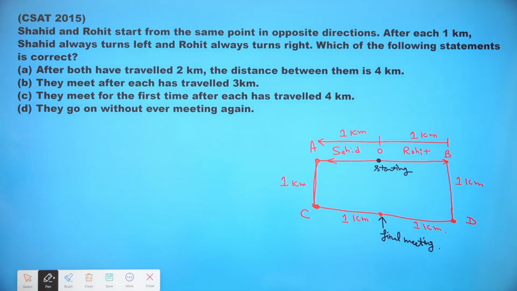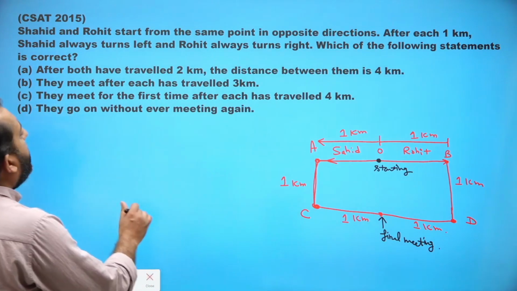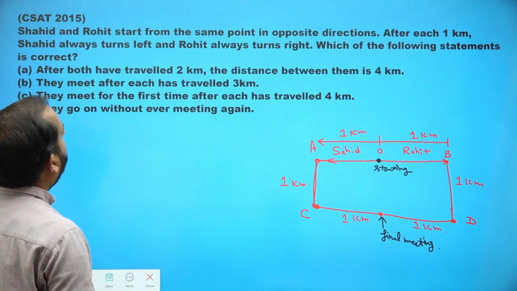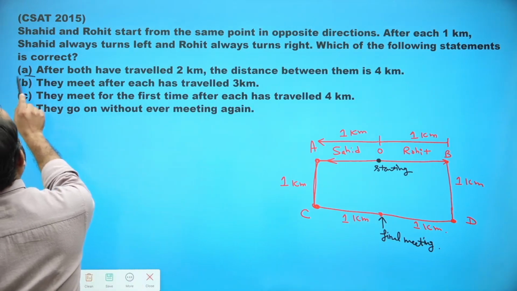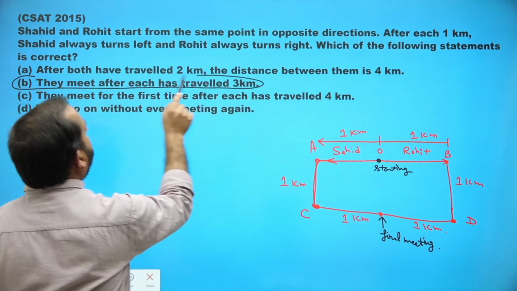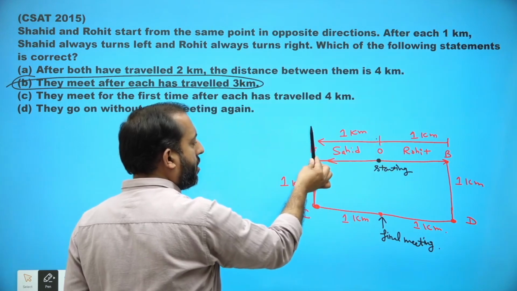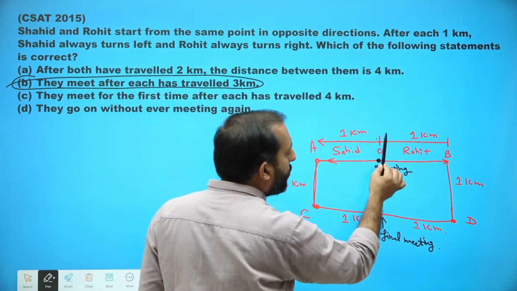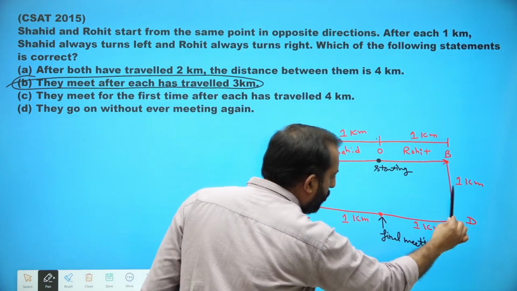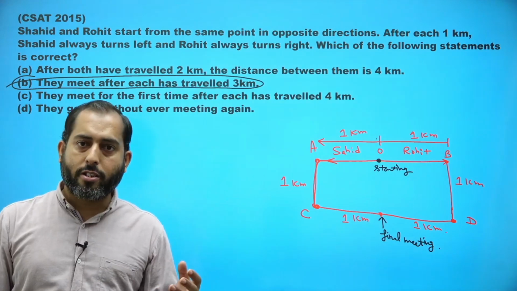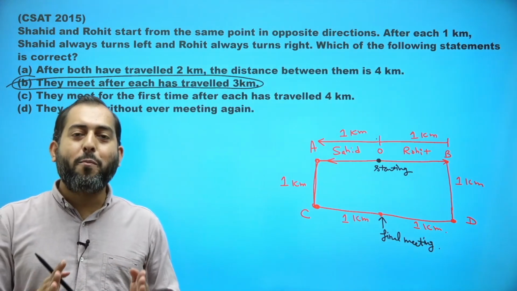Now, I can see they met for the first time when each had covered 3 kilometers. If you talk about Shahid, 1, 2, 3. If you talk about Rohit, 1, 2, 3. So they met each other after traveling 3 kilometers. So this is all from time, speed and distance.